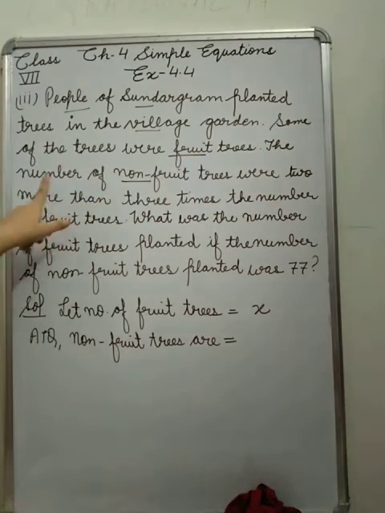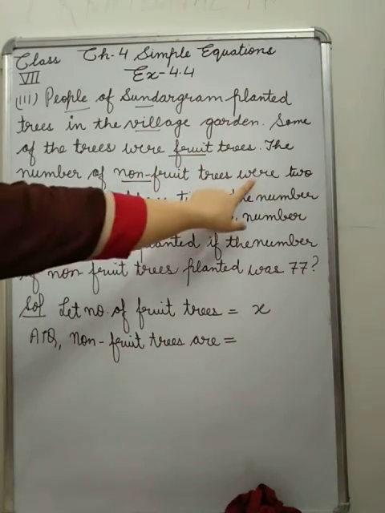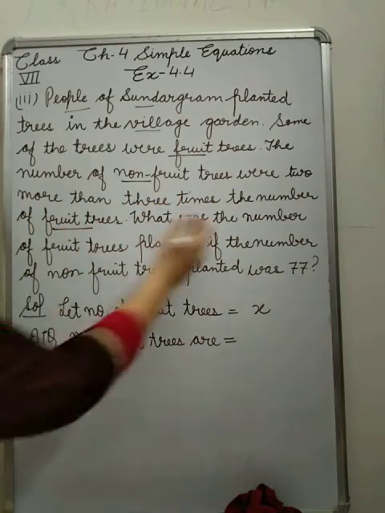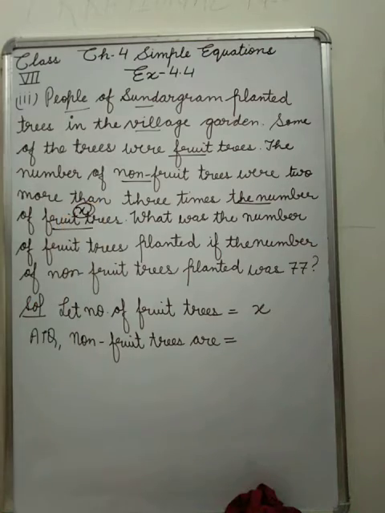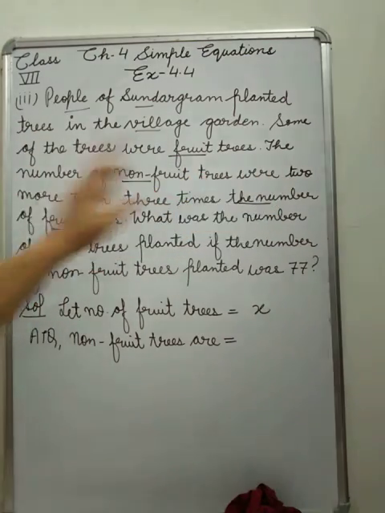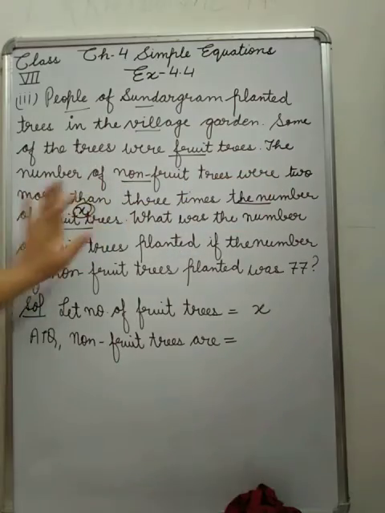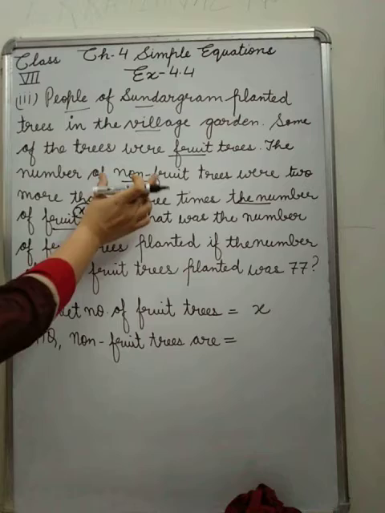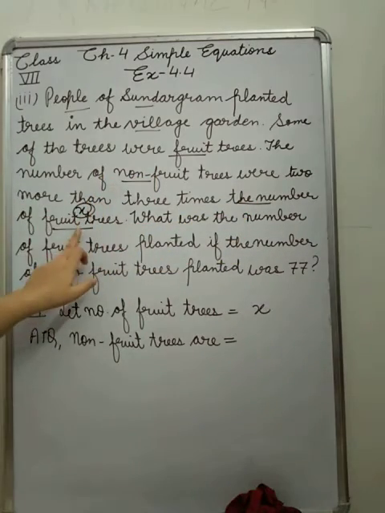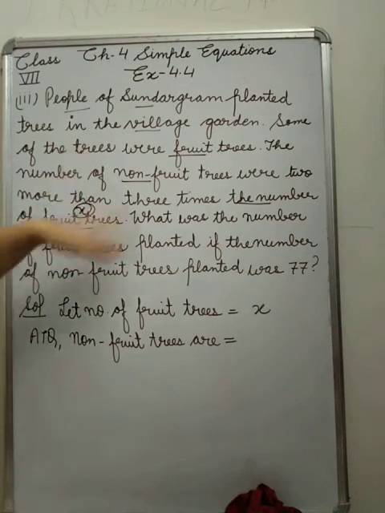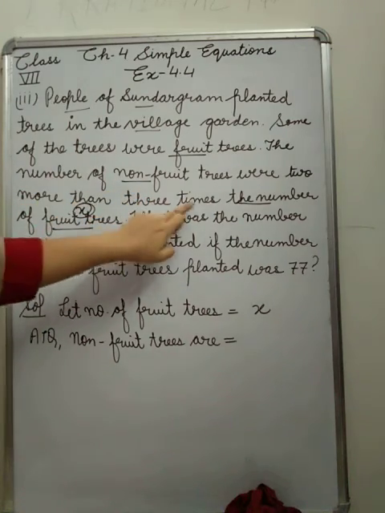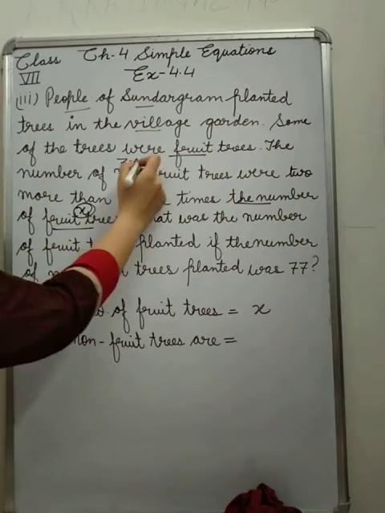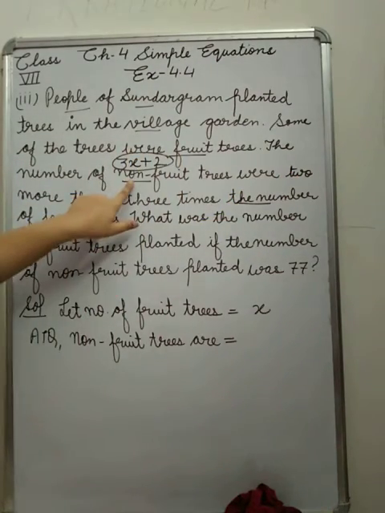But the number of non-fruit trees were 2 more than 3 times the number of fruit trees. Suppose the number of fruit trees is x. 2 more means plus 2, more than 3 times the number of fruit trees. So what is the value of non-fruit trees? 3 times of x, that is 3x, 2 more, that means plus 2. That is the value of non-fruit trees.